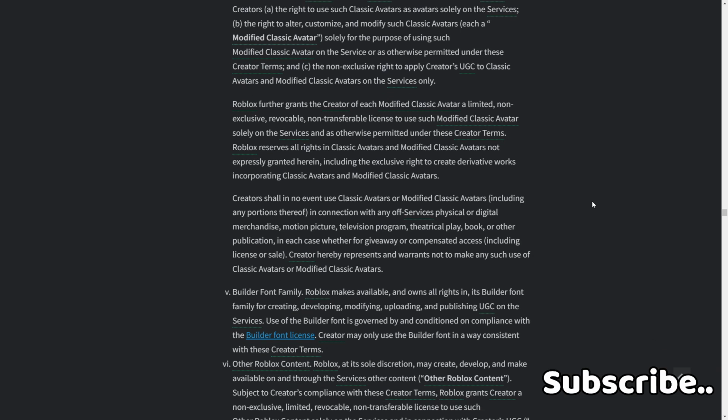Creators shall in no event use Classic Avatars and modified Classic Avatars, including any portions thereof, in connection with any goods or services in physical or digital merchandise, motion picture, television program, theatrical play, book, or other publication, in each case whether for giveaway or sale, including the license of sale. Creator hereby represents and warrants not to make any such use of Classic Avatars or modified Classic Avatars.